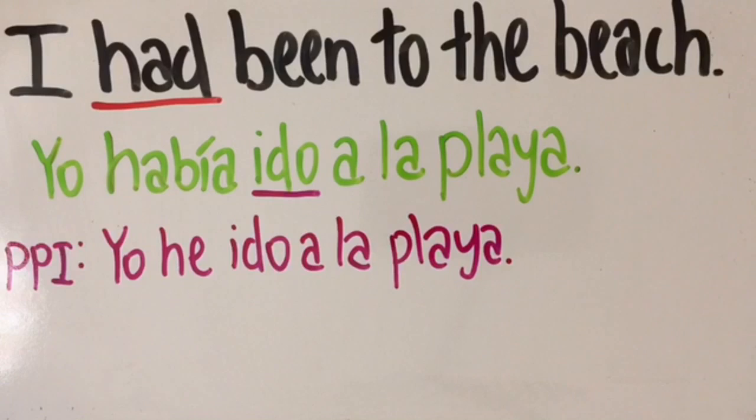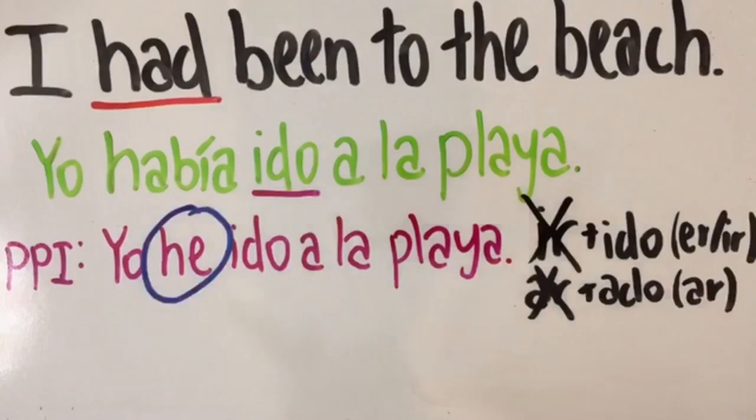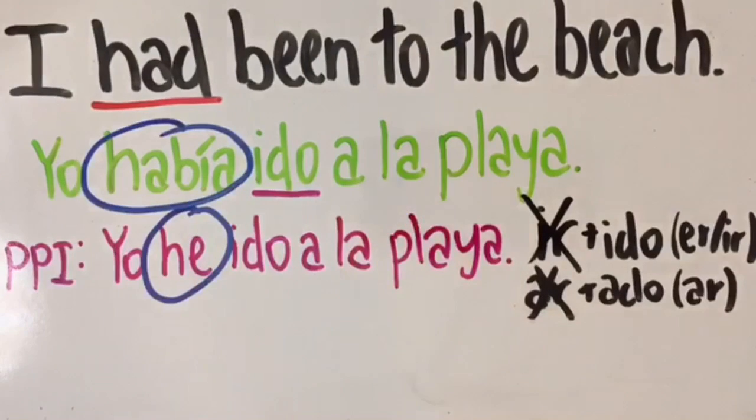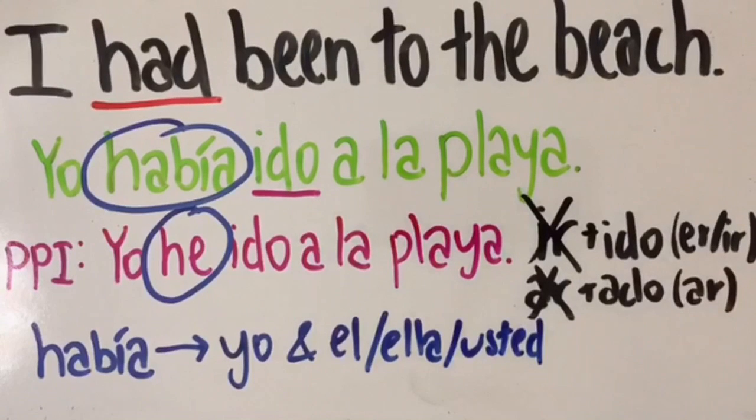So the same rule applies where you take the infinitive verb, get rid of the ending, and add ido for er and ir verbs and ado for ar verbs. So this part's the same. What's different about the pluscuam is that instead of he you now have había. Now, this is only for the yo form and the él, ella, and usted form. Just like in all other tenses, the verb changes its ending depending on who the speaker of the sentence is.